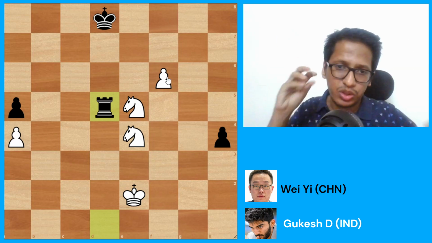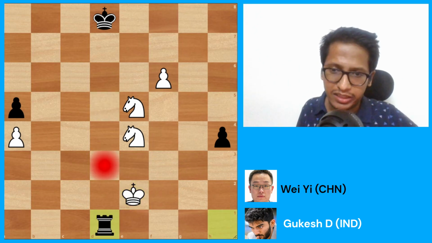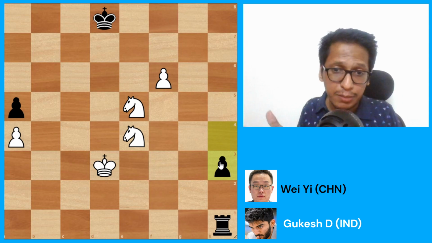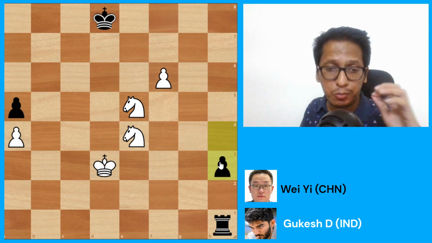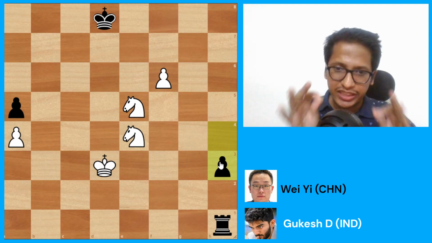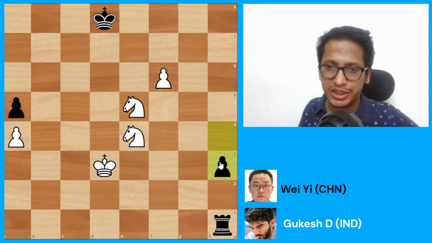I'm not going to go into the details of the lines, but this is what should have been played by black. This was the best choice. However, in the game, black went h3 and this is a blunder. But again, from here on, if Gukesh has to win, he has to find the only precise moves that win in the position. He can't find the second best move. He can't find the third best move.